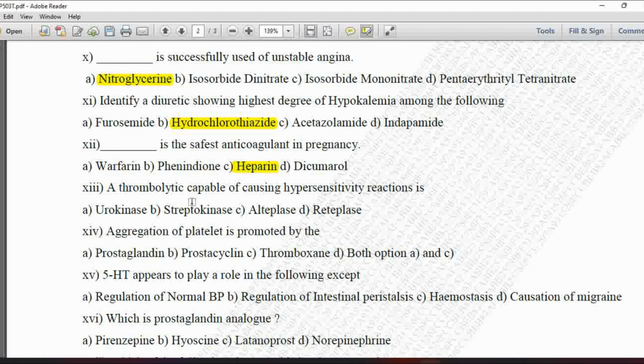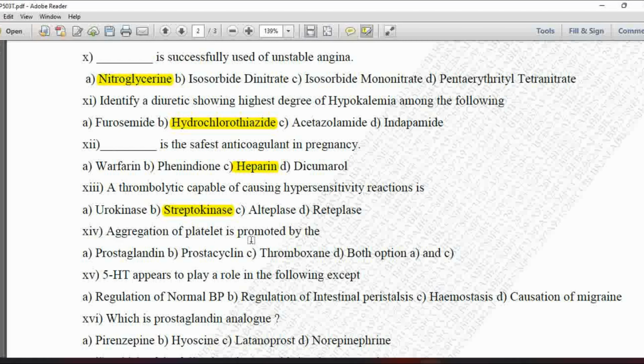Next MCQ, a thrombolytic capable of causing hypersensitivity reaction. Option A is urokinase, B is streptokinase, C is alteplase, and D is reteplase. So the thrombolytic agent which is capable of causing hypersensitivity reactions belongs to the Streptococcus family. So streptokinase is the thrombolytic which is capable of causing hypersensitivity reaction.